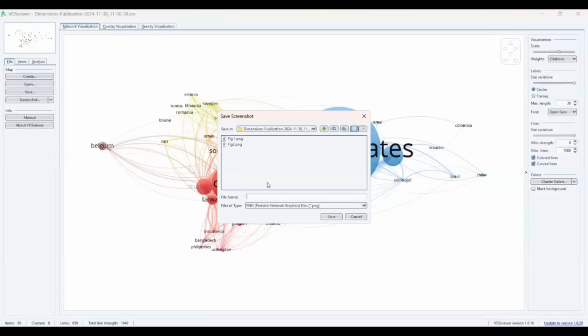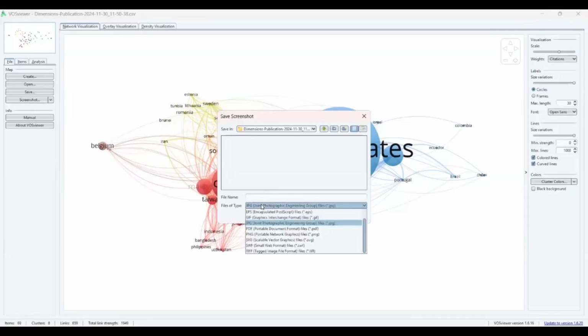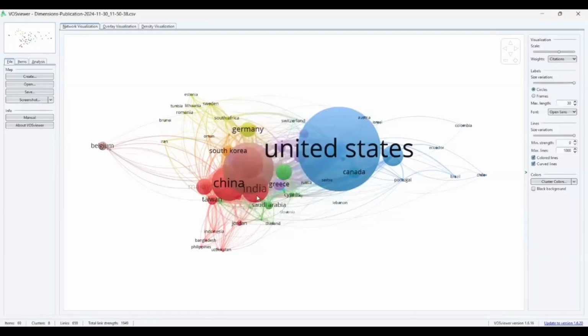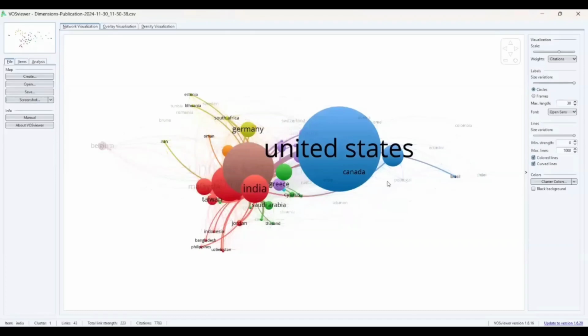Just click on the screenshot, and you save it as a file. You may select JPEG, you may select PNG, whatever you want. A PNG file is good to go because it keeps a good amount of resolution. So I can select PNG, I can select JPEG, whatever you want. Figure 3, saved. Okay.